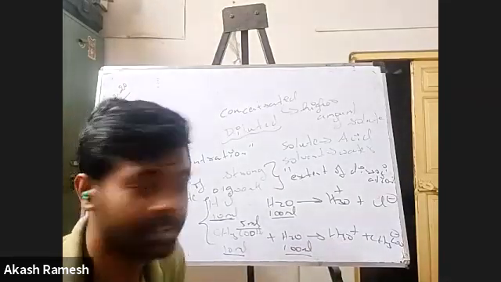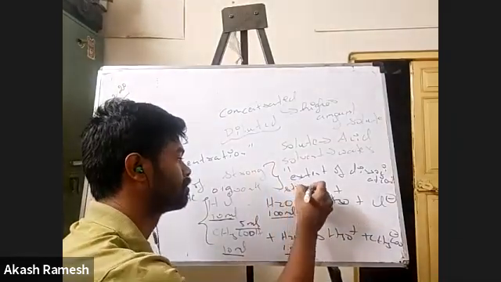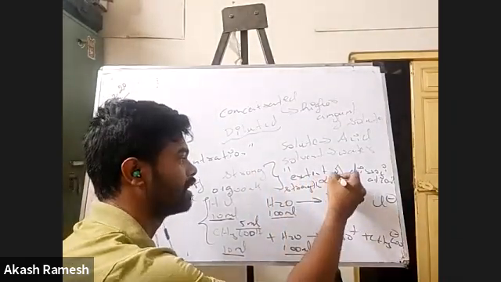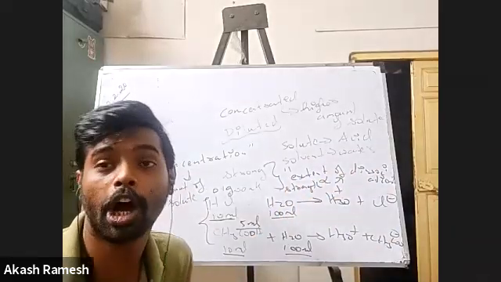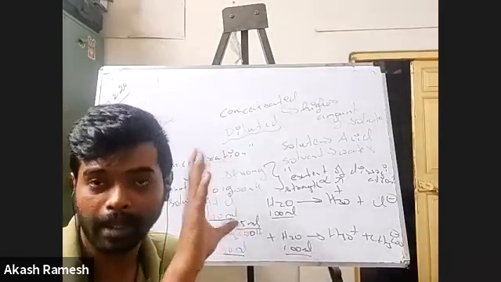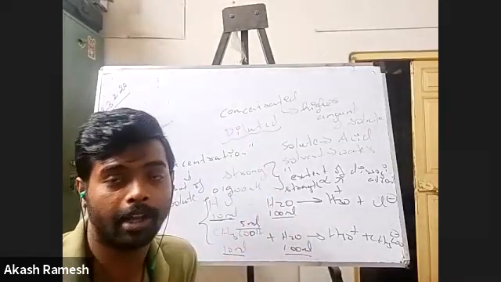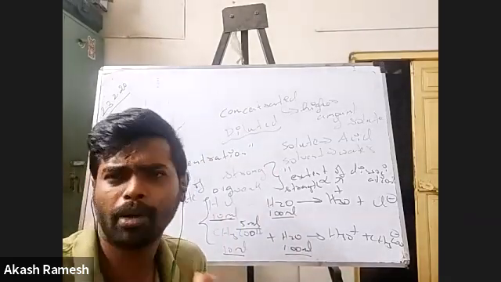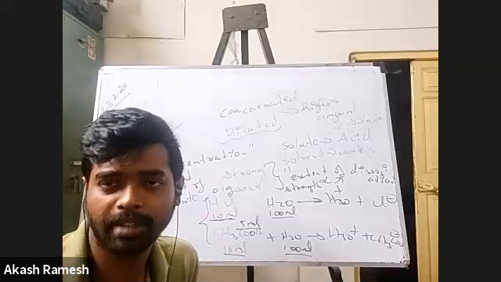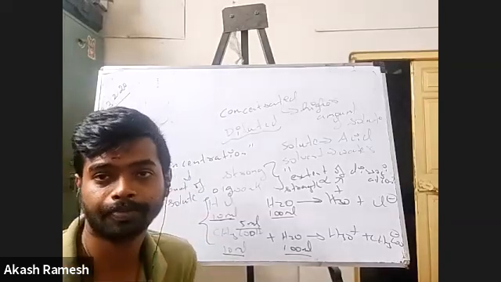So please understand, the strength of an acid is directly proportional to the extent of dissociation. If all of the acid gives me H plus and the anion, those are termed strong acids, and if very little of that acid gives me H plus and the anion, those are called weak acids.